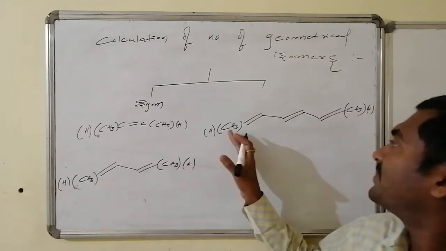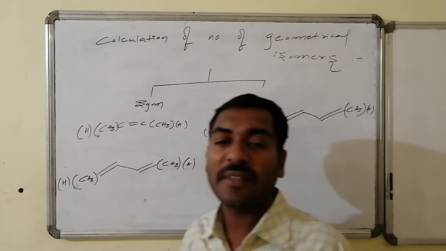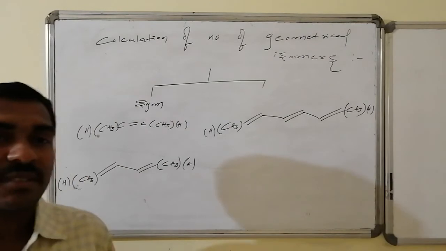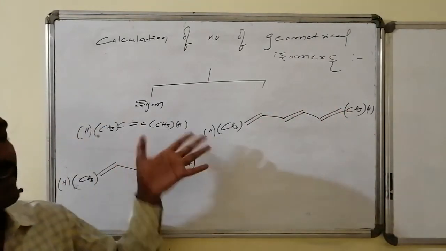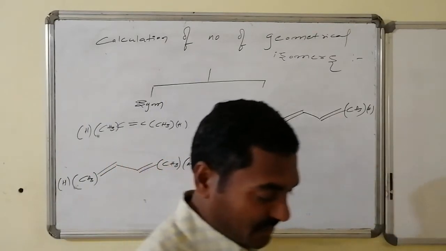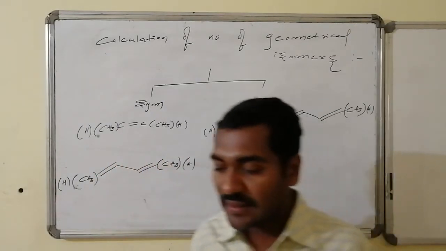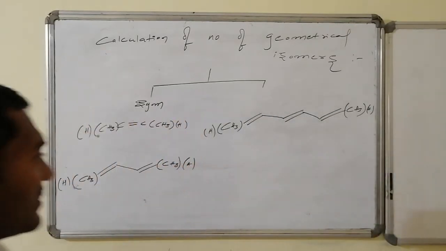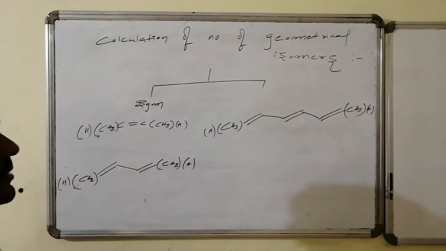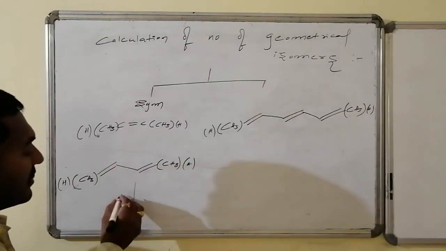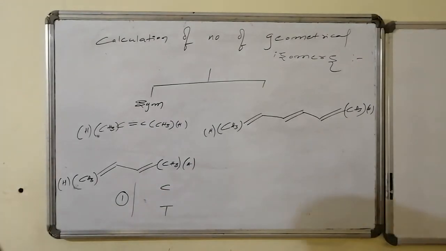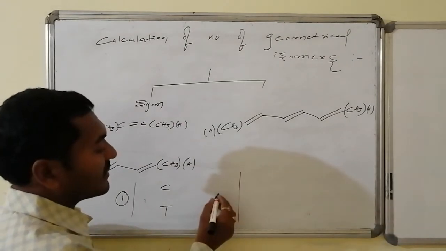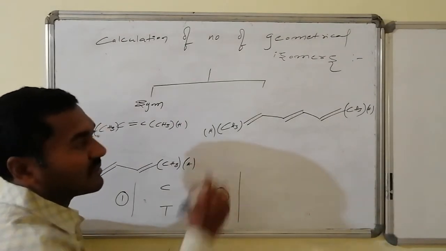2 double bonds, 3 stereogenic centers followed by similar substitutions are present. Hence these are said to be symmetrical ends containing systems. Symmetrical ends and the symmetrical ends containing system. If I go for example 1, 2 methyls can be kept on one side and 2 methyls can be kept at opposite sides. So there is a chance for adjustment of substituents in cis manner followed by the trans manner. 2 I am getting. Suppose I am going for example number 3.